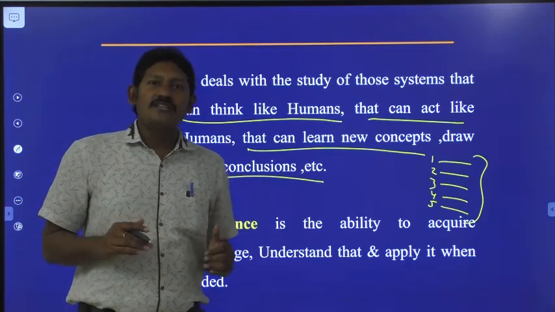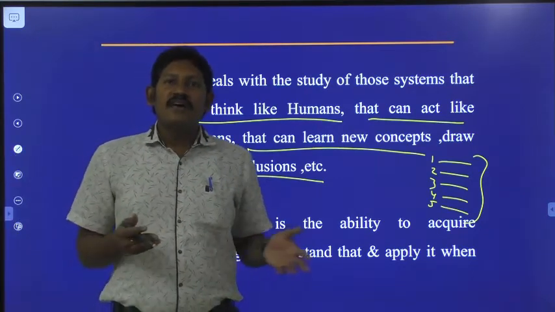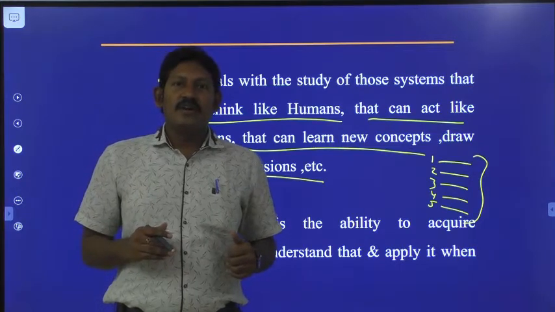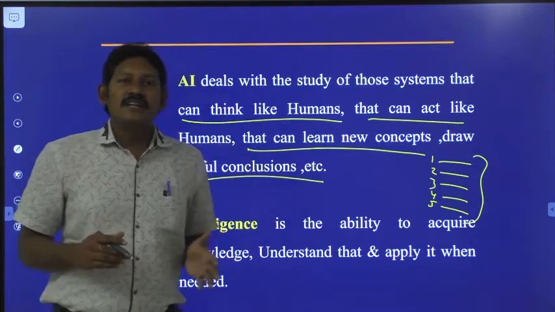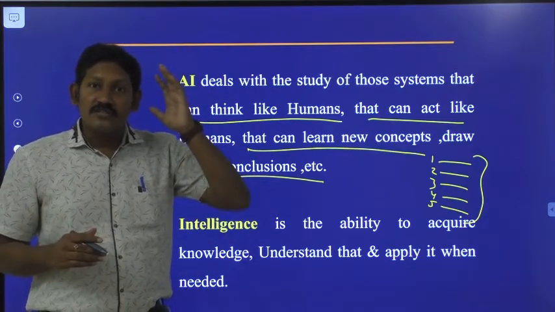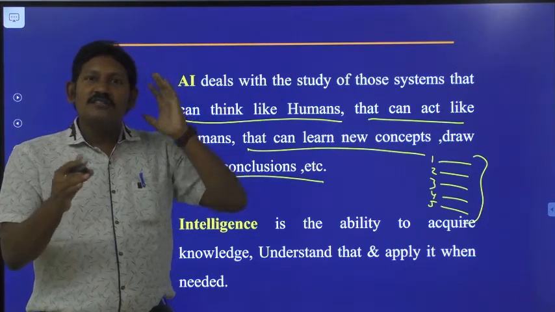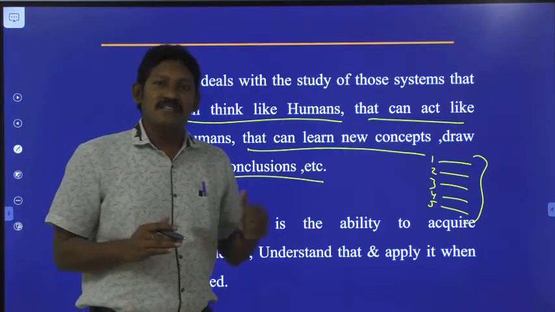Though we have knowledge in our brain, if we don't use it, then we don't call ourselves an intelligent person. An intelligent person is one who acquires knowledge and applies that knowledge when and where required.